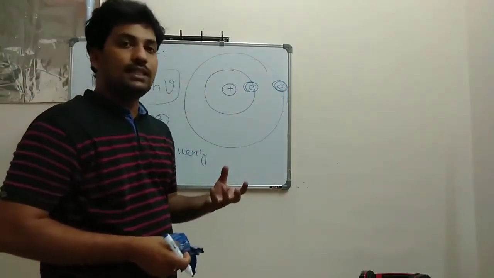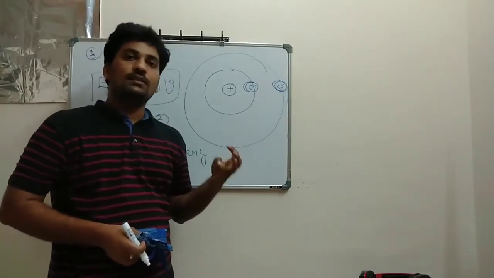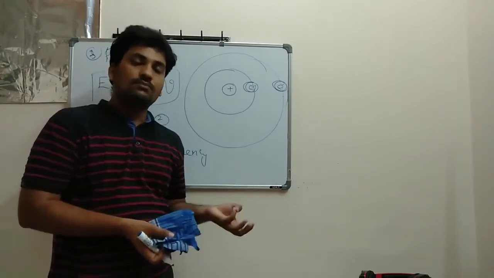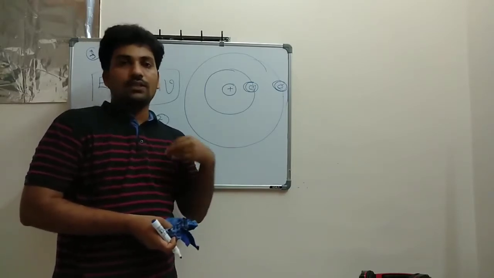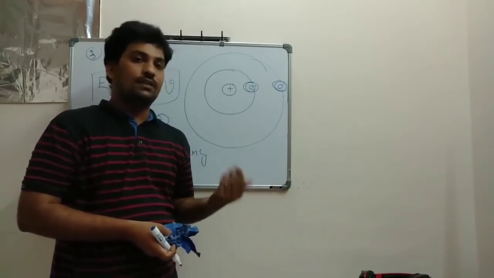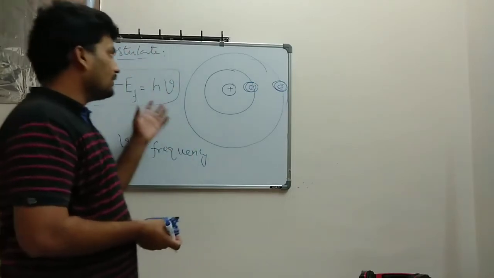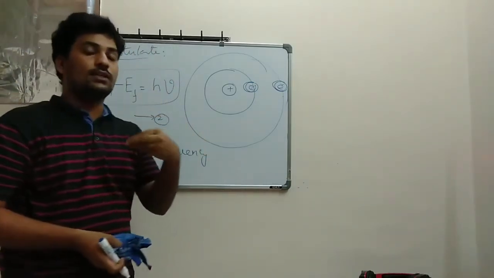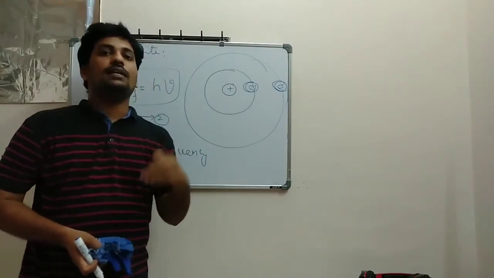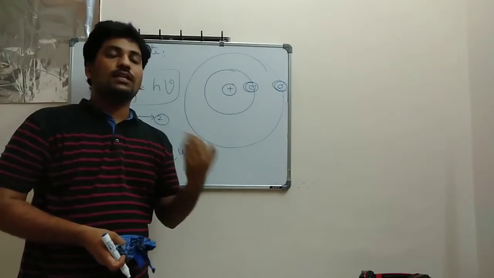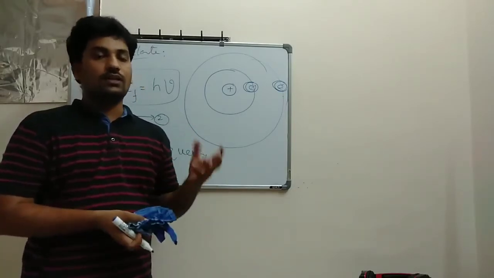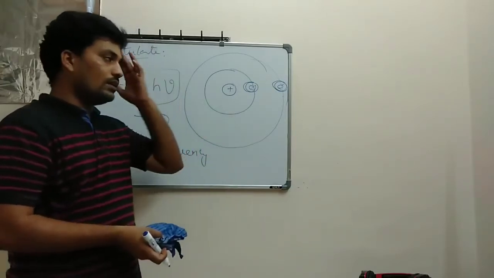So you see how many postulates I have discussed here. The first one is that the atom is stable, meaning the orbit is stable and forces are balanced. The second one is the quantization of angular momentum, an integral multiple of h divided by 2 pi. The next one is that if the energy level changes, there is a change in frequency. These three things he took into consideration, and he formed different relations for the electron in the atomic model of hydrogen.